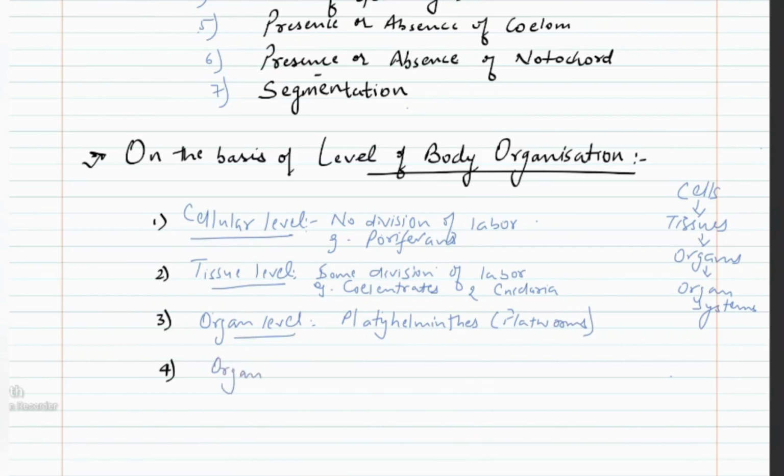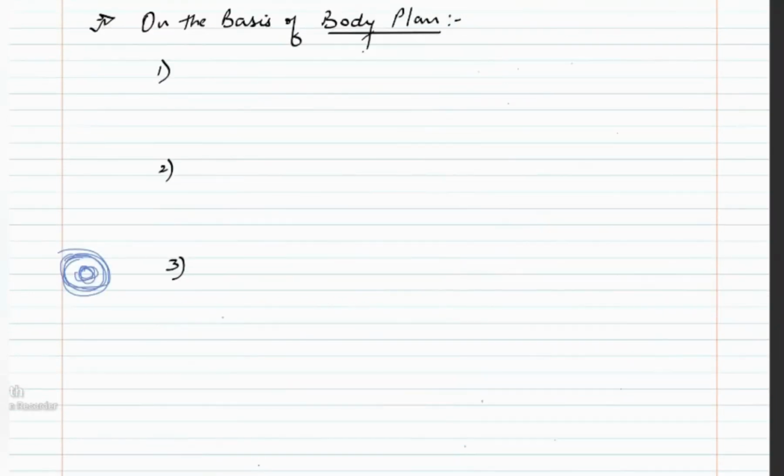Next, we have the organ system level of body organization. Organ system level of body organization starts from phylum Nematoda, also known as roundworms, and continues till chordates. What chordates, nematodes and platyhelminths are, we will discuss later on. The next basis of classification is the body plan. Body plan means how the different structures are arranged inside the body.